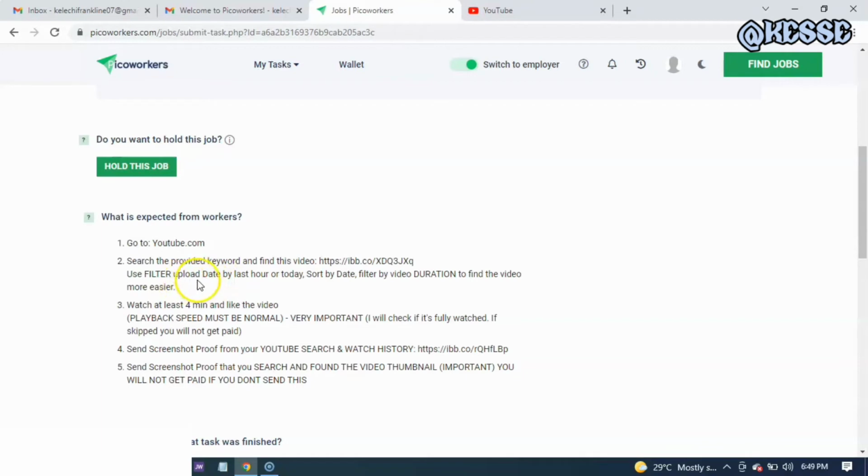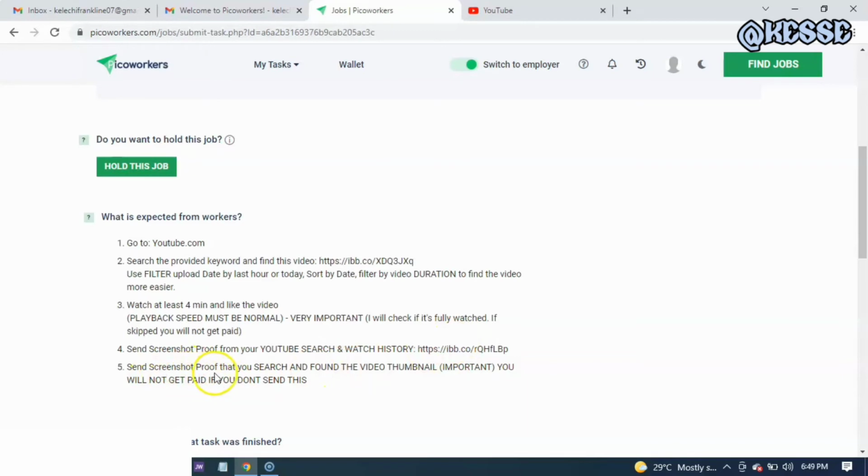You see, use filter upload date by last hour or date today, then sort by date, filter by video duration to find the video more easily, then watch at least 4 minutes and like the video. Okay, then playback speed must be normal. Then here it says send screenshot proof from your YouTube search and watch history. I'll take this again, then search for it and then paste it here.